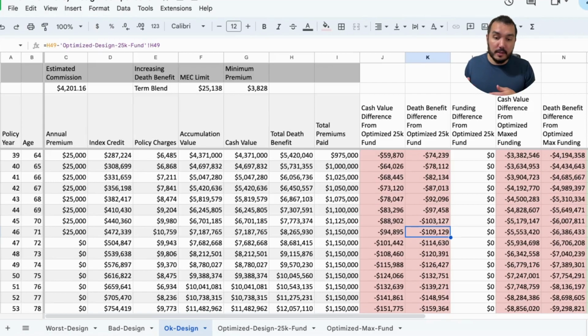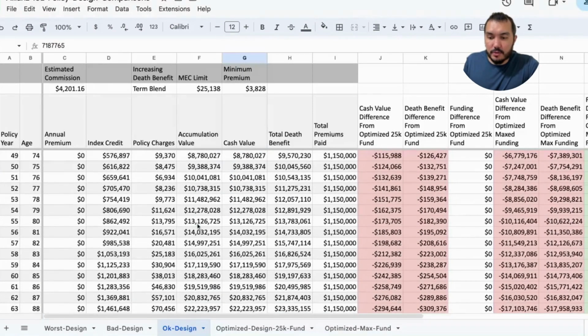So again, it's not terrible. If you stick it out with this OK design policy, you're not noticing that much of a difference at this stage. But the real stuff, like I said, the early liquidity hit is huge in difference.